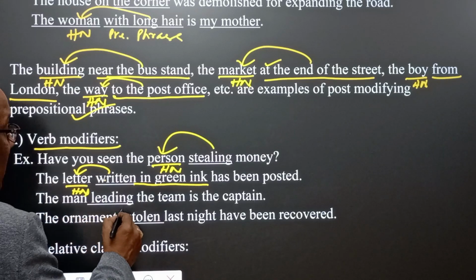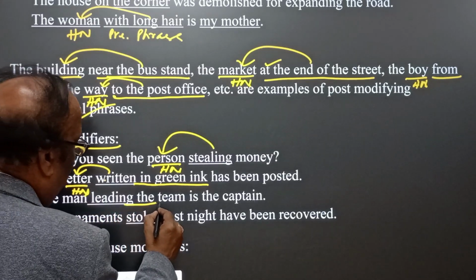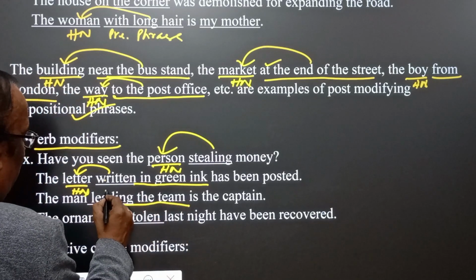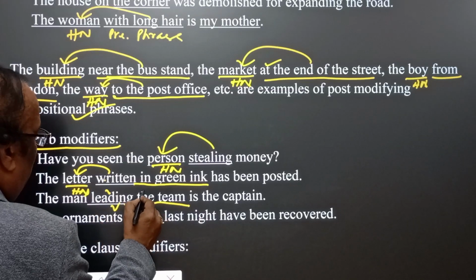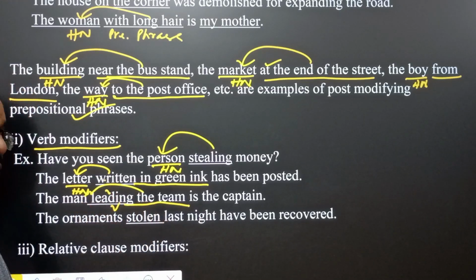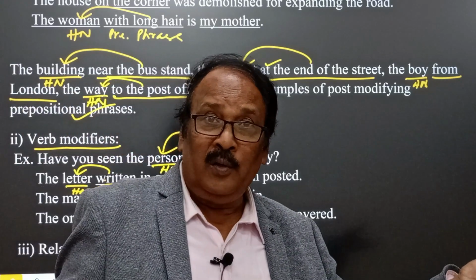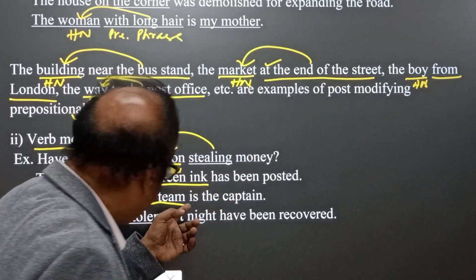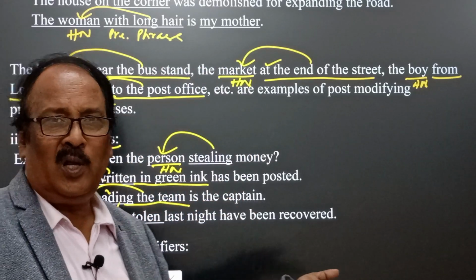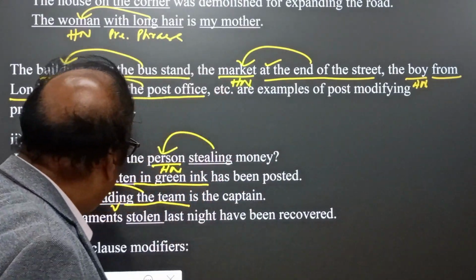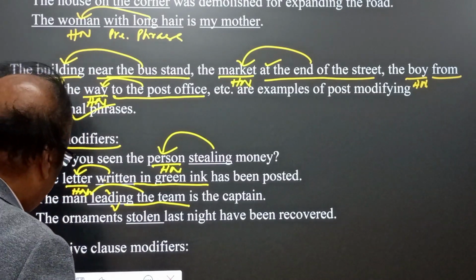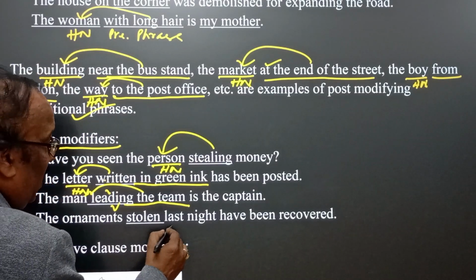The man leading the team. Leading the team. So leading is the verb, leading the team. The man who is leading the team is the team leader, and here is the captain, natural. The man leading the team. And yes, the ornament stolen last night.